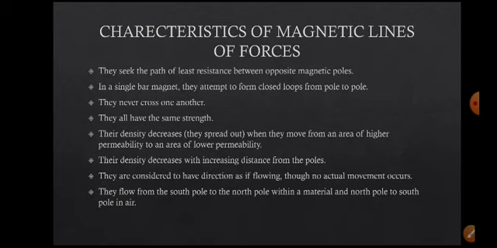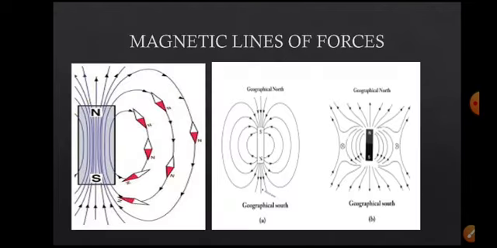These lines are imaginary lines that start from the north pole and go to the south pole outside the magnet. In air they move from north to south, but inside the magnet they move from south to north.